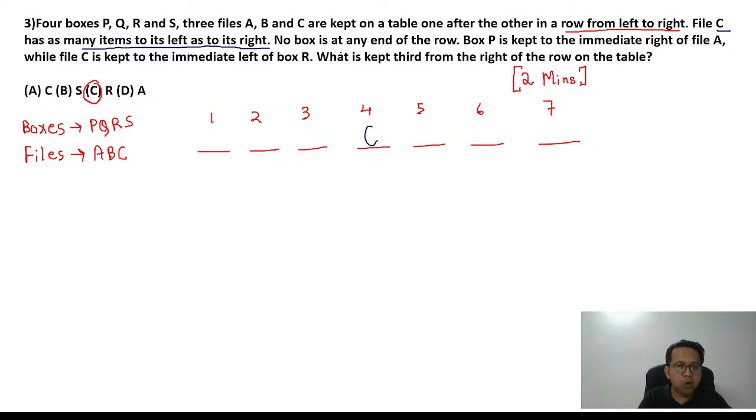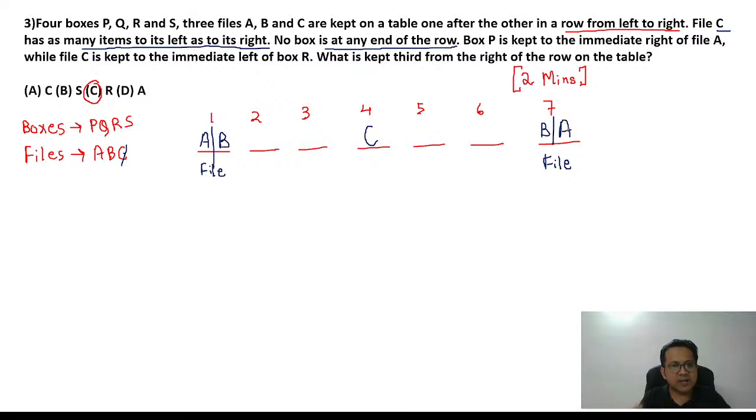Next, they are saying no box is at any end of the row. If no box is at the end of the row, it simply means the ends of the row would have a file. C is already at number 4, so what are the 2 files? A and B. And you have got 2 ends, 1 and 7. So A and B will be in 1 and 7 in any order. If A is at 1, B is going to be at 7, or vice versa. If B is at 1, A is going to be at 7.